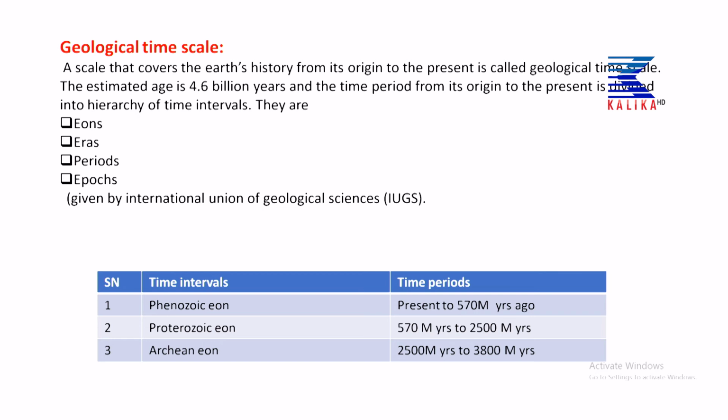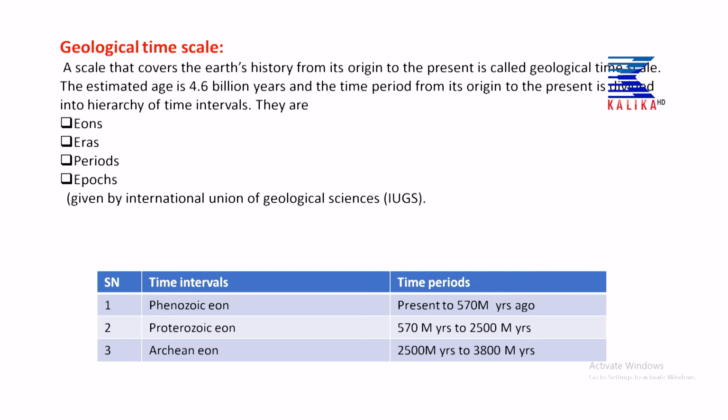Again, the geological time scale means different time periods from the origin of the earth to the present time. So, there are different time periods which are divided into different hierarchical orders. Those hierarchical orders are eons, eras, periods and epochs. And in the table you can see the time intervals, that in the form of eons there are 3 time intervals. They are the Phanerozoic eon, the Proterozoic eon and the Archean eon. The Archean is about 2500 million years to 3800 million years ago.